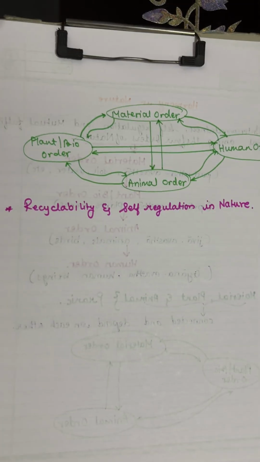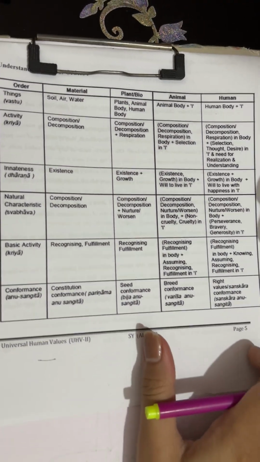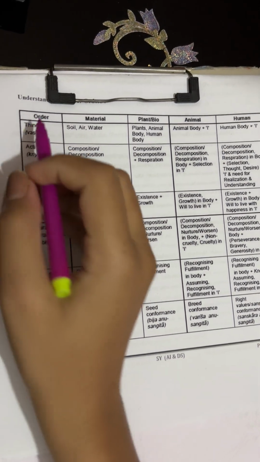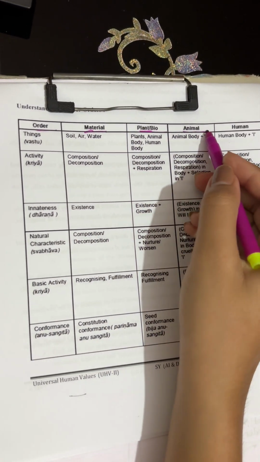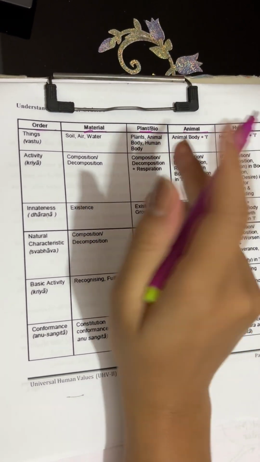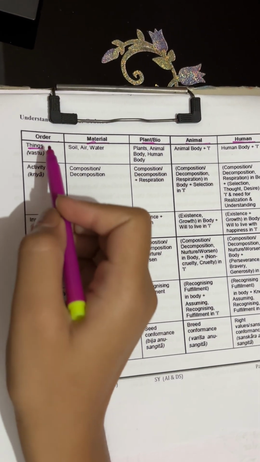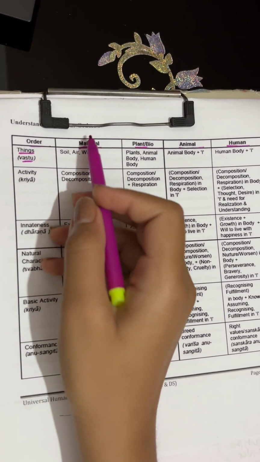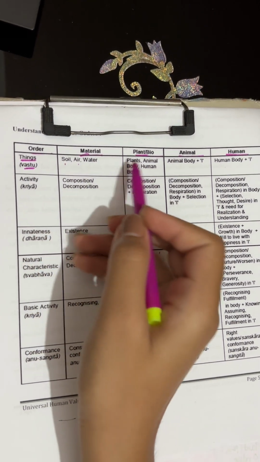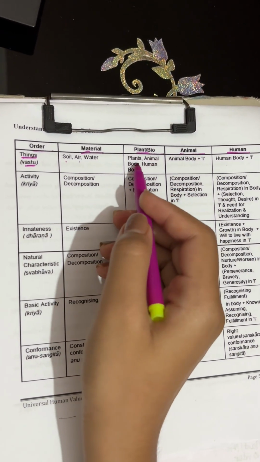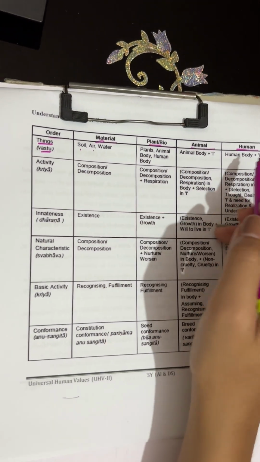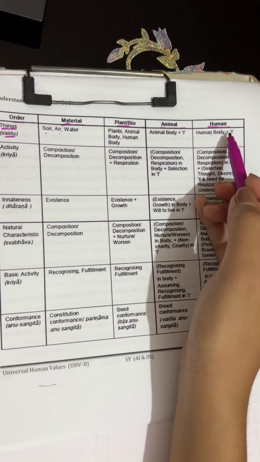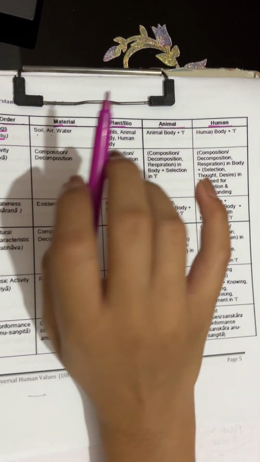Just a sec. So here we have this table where we have order: the material, plant bio, animal, and human. In this we have things, called vastu, and in material we have soil, air, water. In plants we have the plant body, animal is animal body plus I, and in human it's human body plus I.